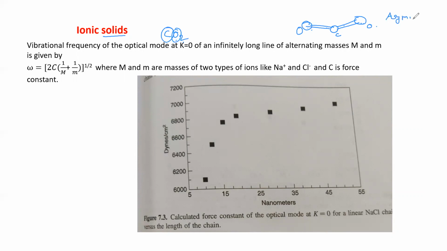Asymmetric bending mode. The vibration of the central carbon atom will be asymmetric with respect to oxygen. So it will shift more towards any one atom. This bond length will increase, and the bond length between carbon and the other oxygen atom will decrease. So this is called the asymmetric bending mode. And there are other modes, symmetric bending.